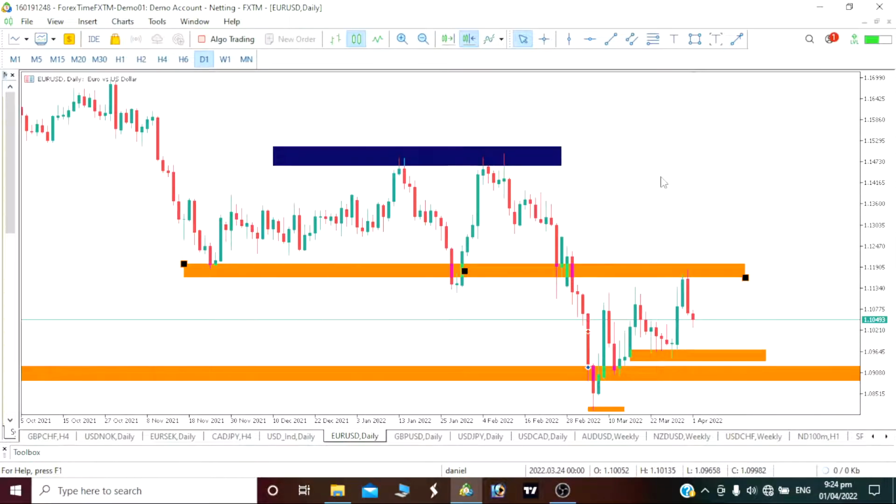So where do you think our price will be moving this week? I see our price moving bullish, our EUR/USD going bullish this week. Why I say so is that, as you can see on our daily time frame, you can see that push up.